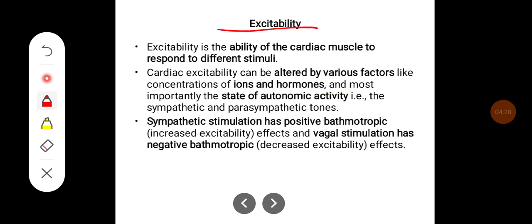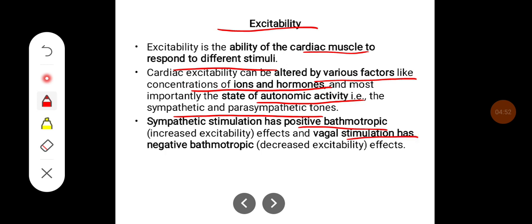Excitability. Excitability is the ability of the cardiac muscle to respond to different stimuli. Cardiac excitability can be altered by various factors like concentration of ions and hormones, and most importantly, the state of autonomic activity, that is sympathetic and parasympathetic tones. Sympathetic stimulation has a positive bathmotropic effect, that is increased excitability, and vagal stimulation has a negative bathmotropic effect, that is decreased excitability.